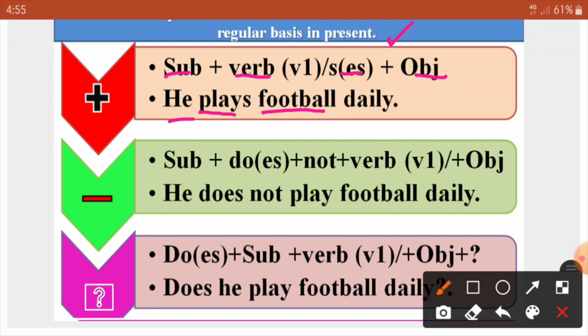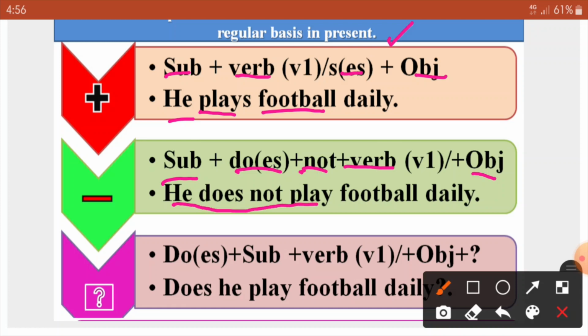Now when we want to change the same sentence into negative, the formula goes like that. Subject plus do or does according to the subject. If it is plural, do. If it is singular, does. Plus not plus verb V1, first form of the verb. Here point to be noted is that the form of the verb becomes simple V1 when we change from affirmative to negative or interrogative sentence, no matter the subject is singular or plural. So he does not play football daily.